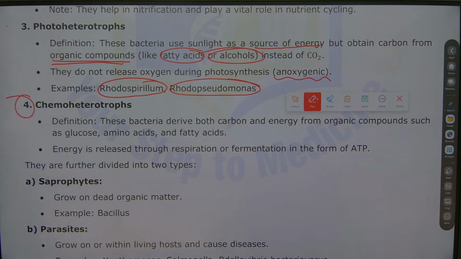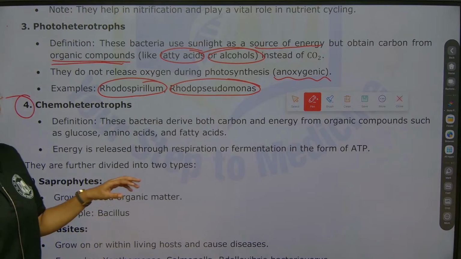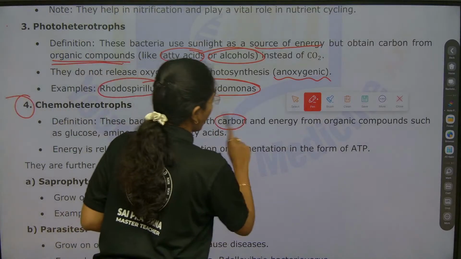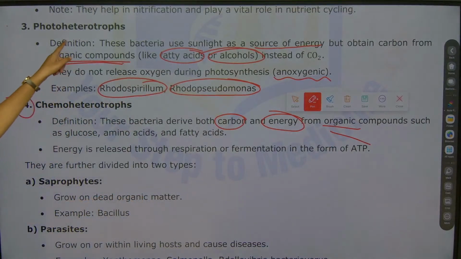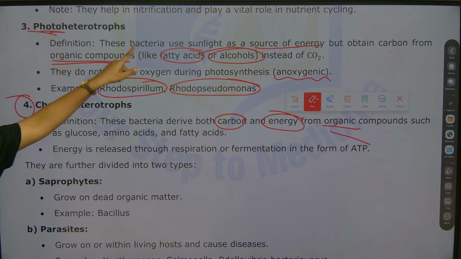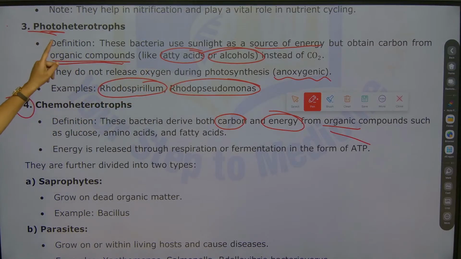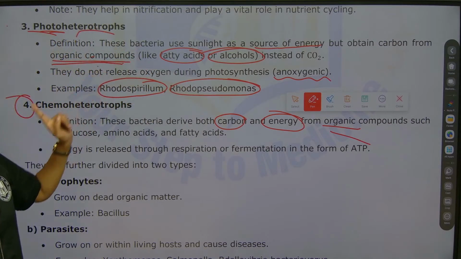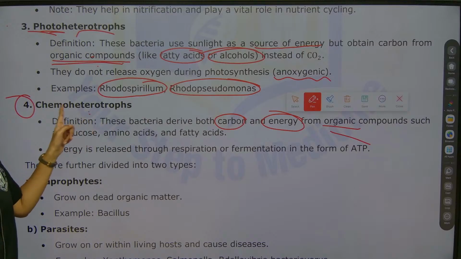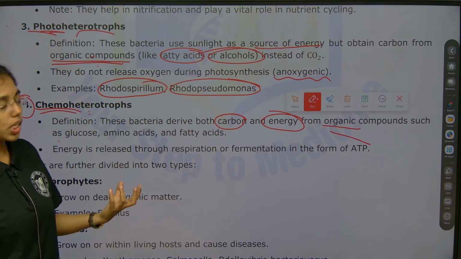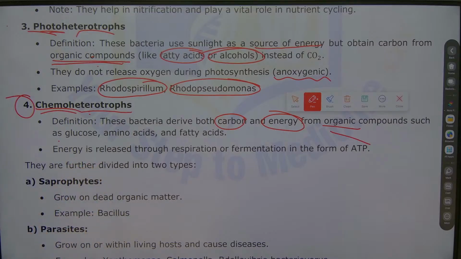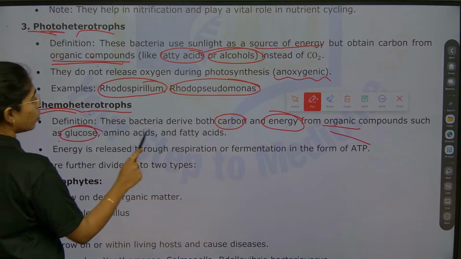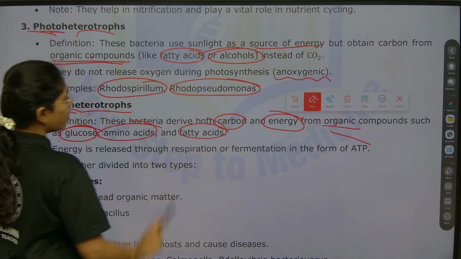Now we see chemoheterotrophs. The bacteria derive both carbon and energy from organic compounds itself. In photoheterotrophs, the energy is from sunlight, whereas carbon is derived from organic compound. In chemoheterotrophs, the energy is from organic compound, and the carbon source is also organic compounds like glucose, amino acids and fatty acids.